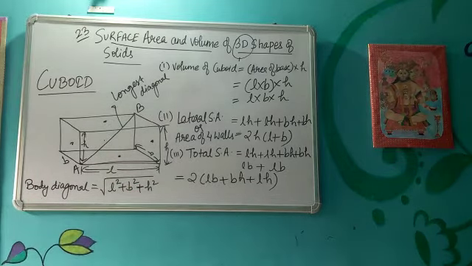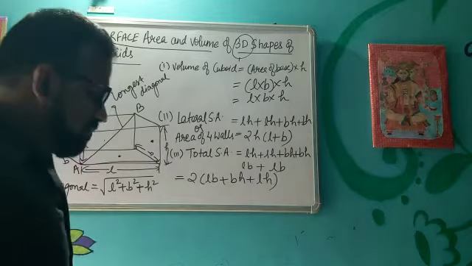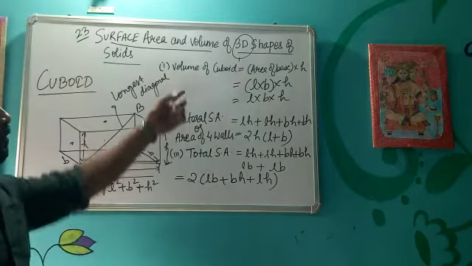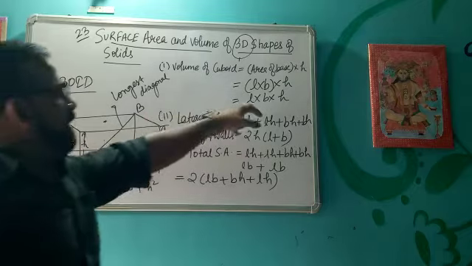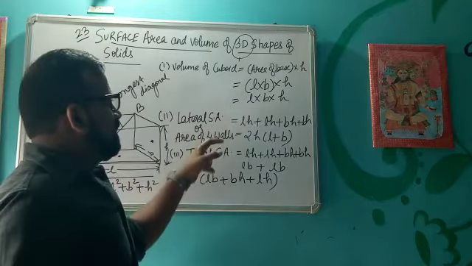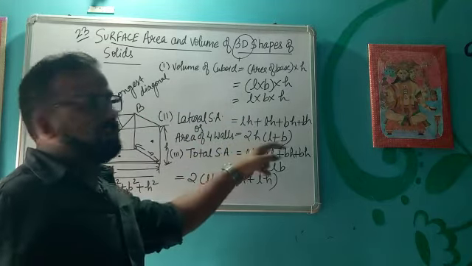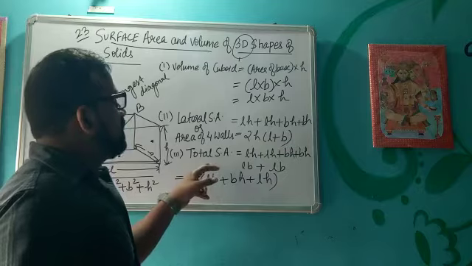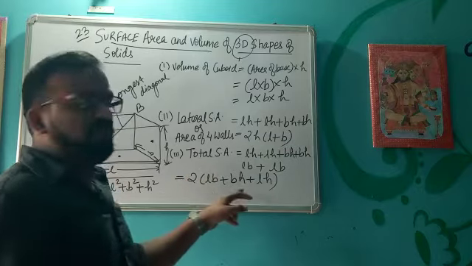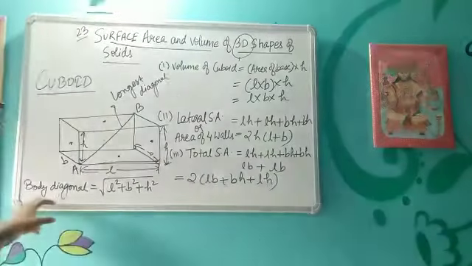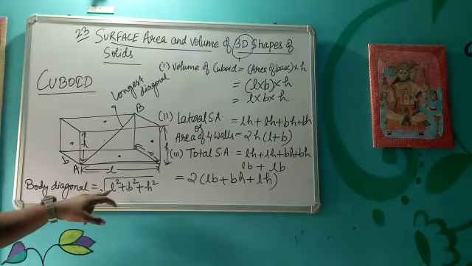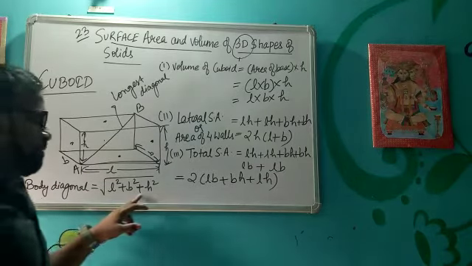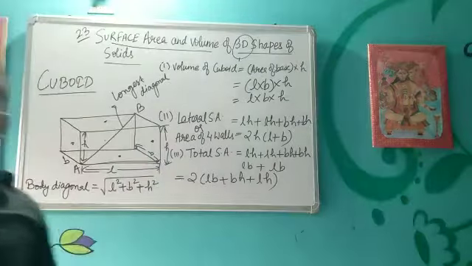Okay, so in total these four formulas are there. Volume L into B into H, lateral surface area or area of four walls 2H into L plus B, then total surface area 2 into LB plus BH plus LH, and the length of body diagonal or longest diagonal, that is under root L square plus B square plus H square.